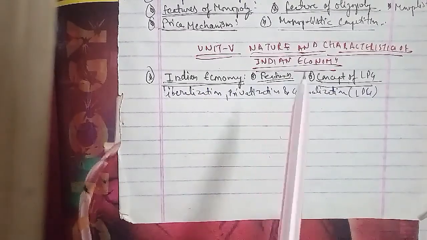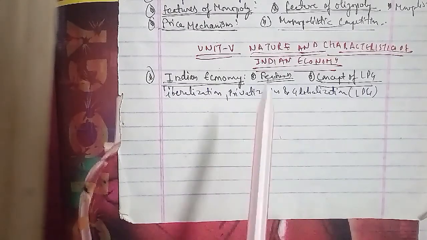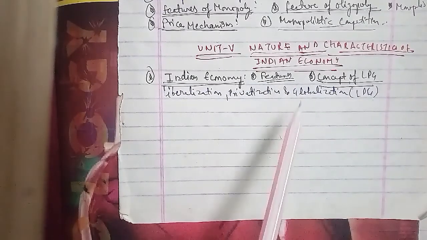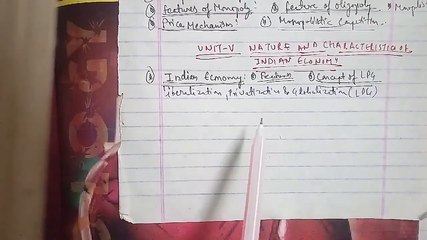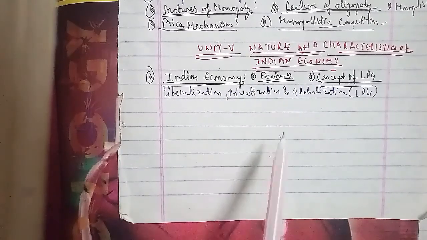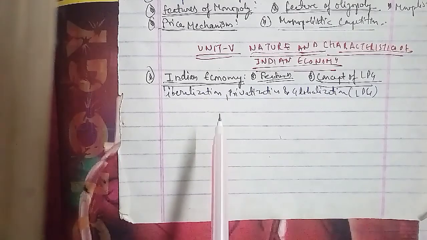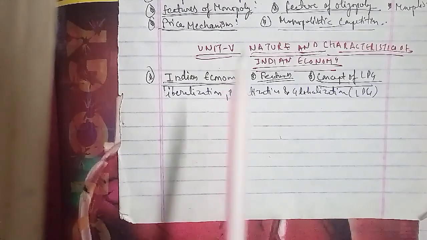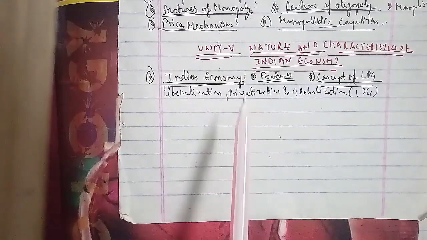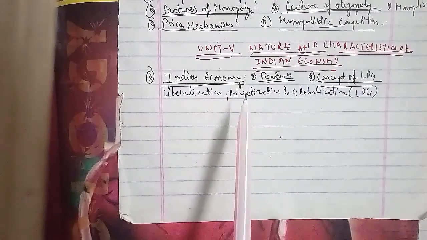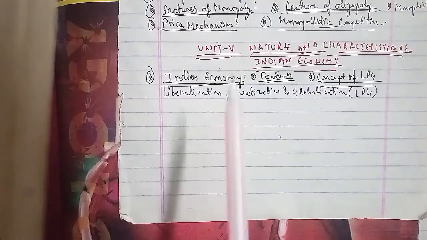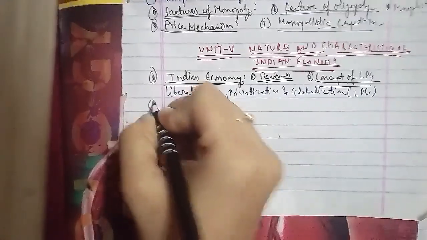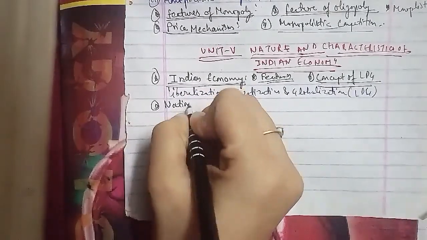National income is the total annual value of goods and services produced by the country, measured in terms of money. National income states aggregate economic activity. The National Income Committee defined national income estimates as measures of the volume of commodities and services turned out during a given period, counted without duplication. National income is the total flow of the wealth produced, distributed, consumed and saved in the country. It is expressed in terms of money. National income is measured on an annual basis and it includes all goods and services having exchange value.